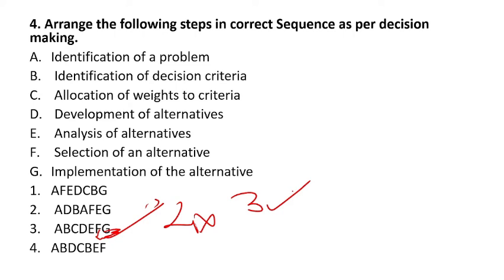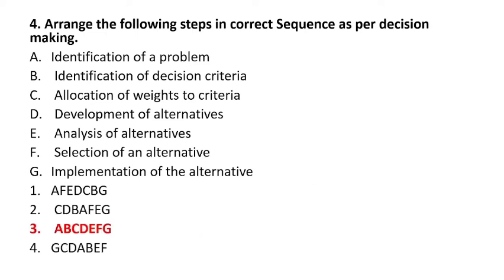Now let's recall it. First of all, we will identify the problem, then we will identify the decision criteria, then we allocate weight to the criteria, then development of alternatives and analysis. The alternatives will be analyzed, alternatives will be selected and finally we will implement the alternative. Option number 3 is the right answer. A, B, C, D, E, F, G. बिल्कुल सीधा साधा क्वेश्चन था.